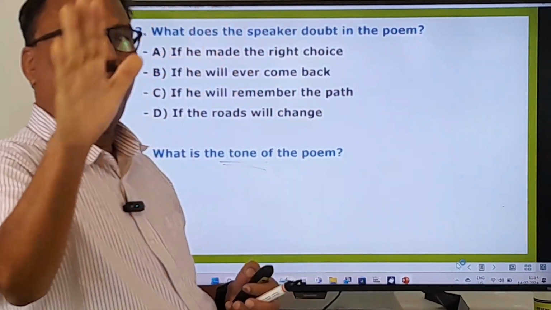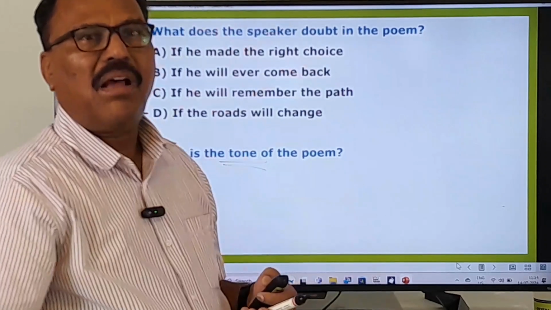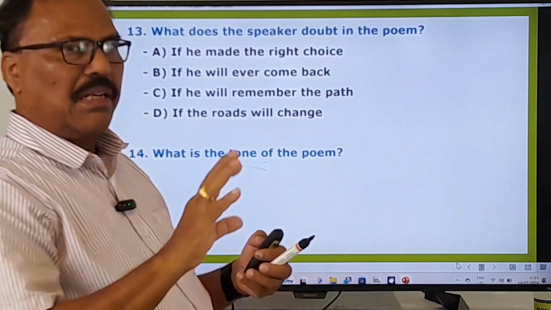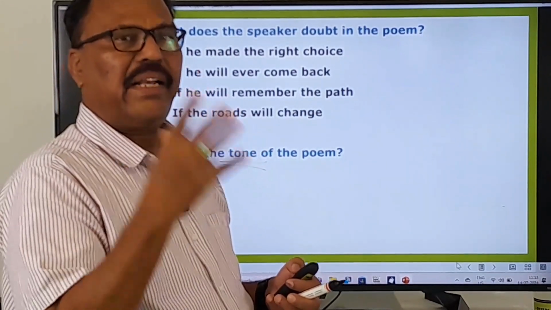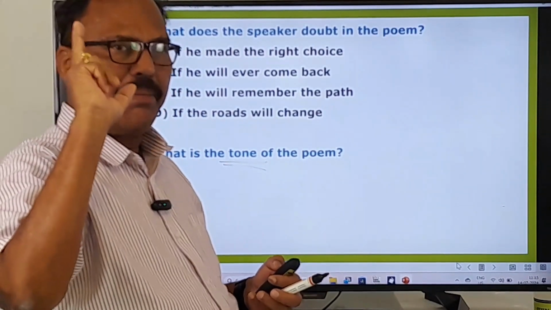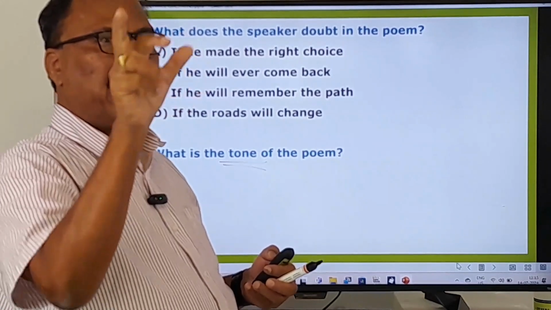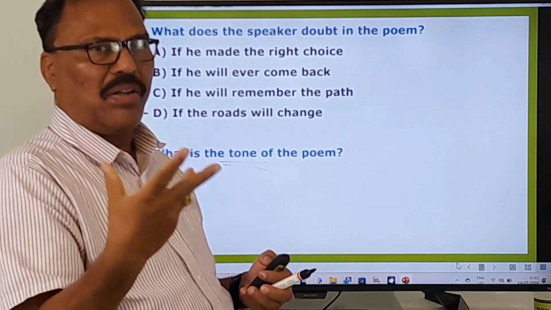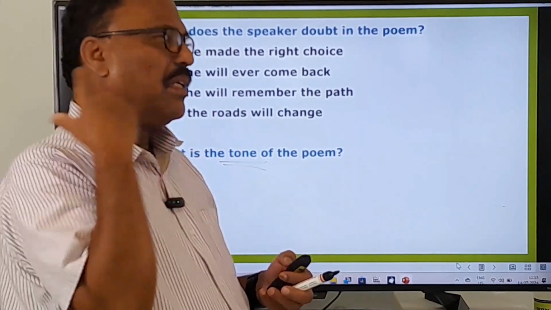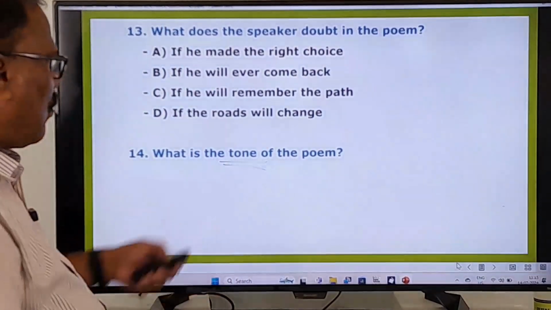Palanquin bearers, what is the tone of the poem? So on one side all the titles of the poems, on the other side all the tones of the poems. Then they look like a ready reckoner. In this way, on the names of the poets, on the themes of the poems, on the tones of the poems, please prepare a chart like this, a ready reckoner. And you can immediately remember that. Okay. The tone of the poem, the road not taken, is what?